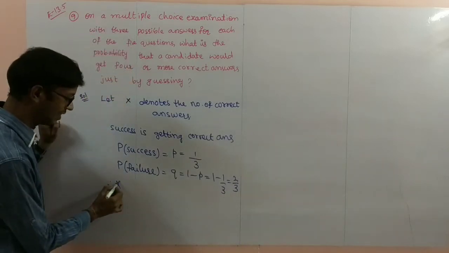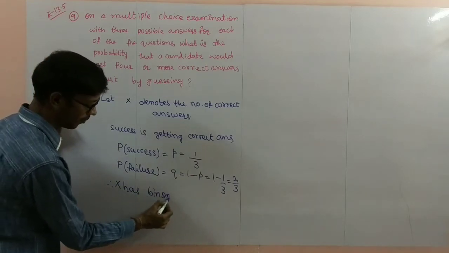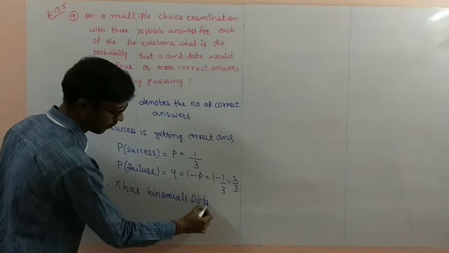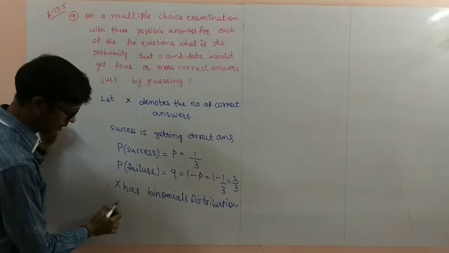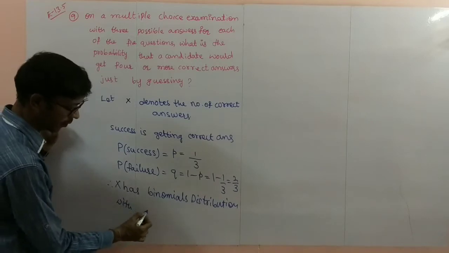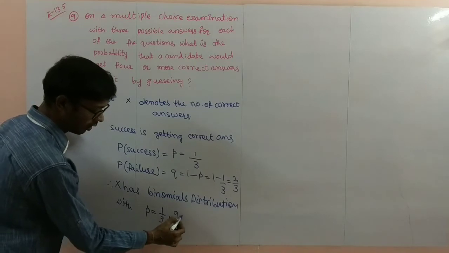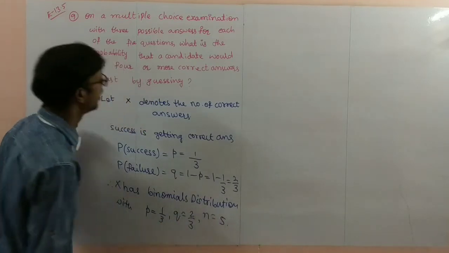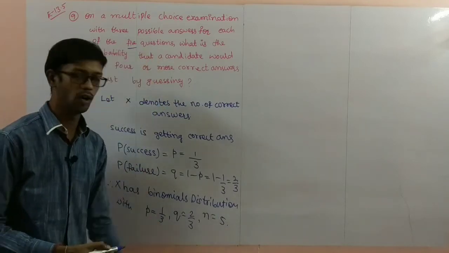Therefore, x follows a binomial distribution with p is 1 by 3, q is 2 by 3, and n is the number of questions here. Number of questions is 5. So n equal to 5.